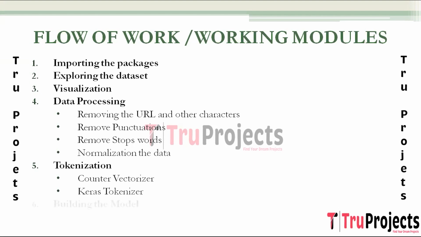Coming to building the model, in this step the architecture of the machine learning and deep learning models is defined, outlining its structure and components. The next module is training the model. The model is trained using a labeled dataset where the input, which are features, and output, which are labels, are fed to the model iteratively. This training module involves adjusting the model's weights to minimize the difference between predicted and actual outputs.